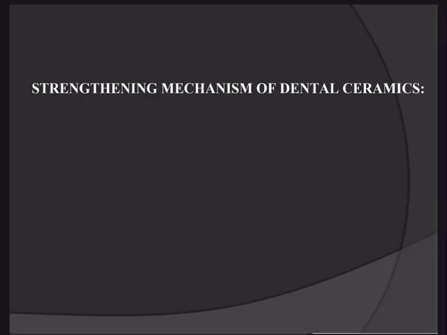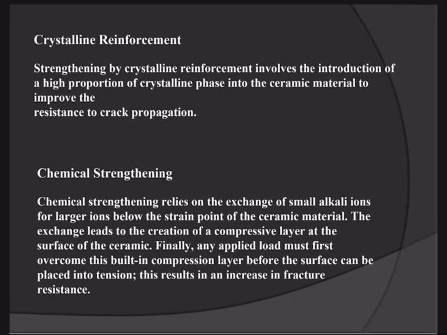So now comes the strengthening mechanisms of dental ceramic. How can we increase the strength of the ceramic material? There are different methods by which we increase the strength of the ceramic material. Number one, crystalline reinforcement. Strengthening by crystalline reinforcement involves the introduction of a high proportion of crystalline phase into the ceramic material to improve the resistance to crack propagation. So this is one of the methods by which we increase the strength of the ceramic material.